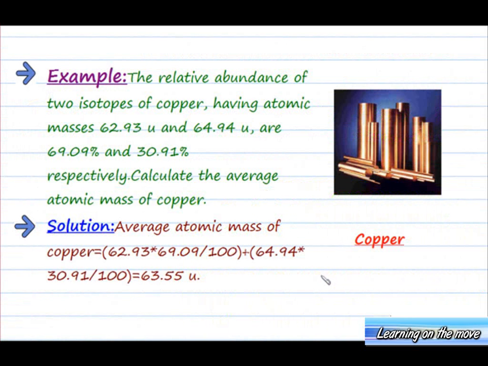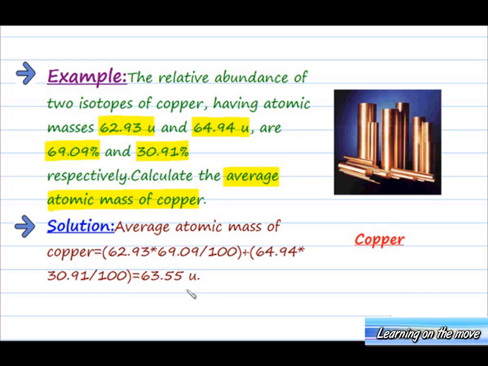Let us do an example here. The relative abundance of two isotopes of copper having atomic masses 62.93 U and 64.94 U are 69.09% and 30.91% respectively. Calculate the average atomic mass of copper.